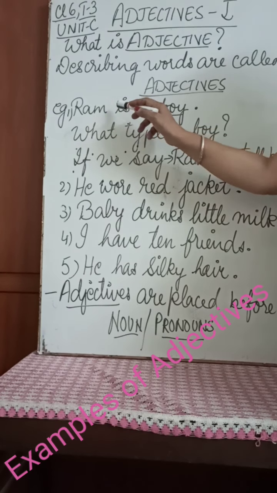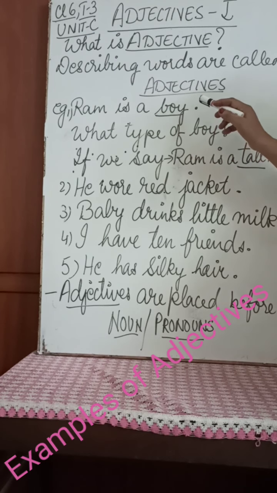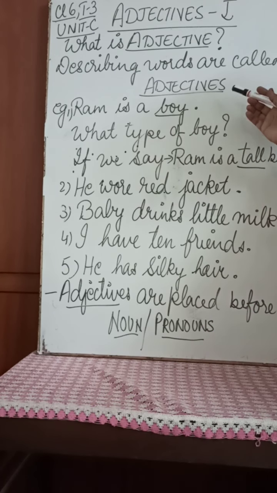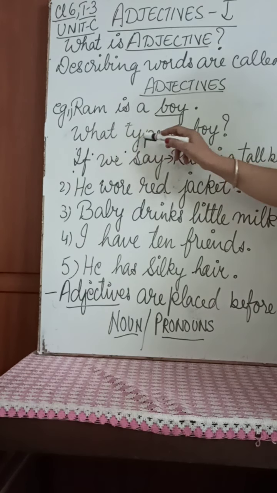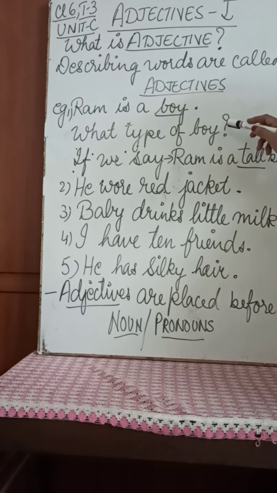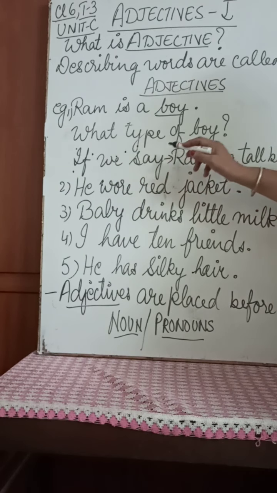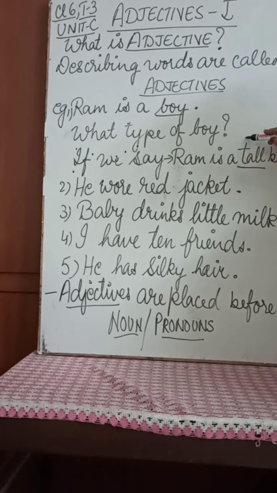Ram is a boy. Simple sentence. Now what type of boy is Ram? If we say Ram is a tall boy, what is tall here? It is telling about Ram, the quality of Ram.